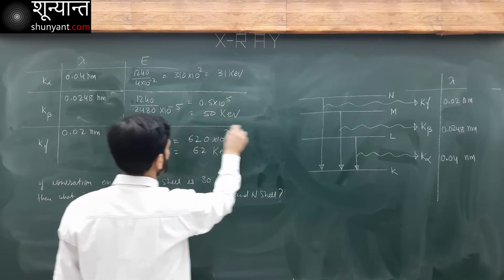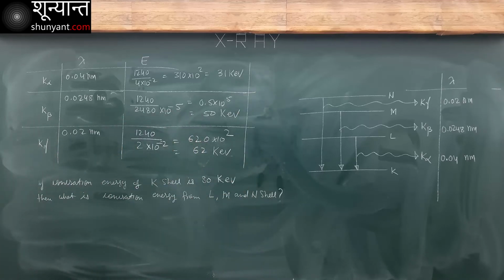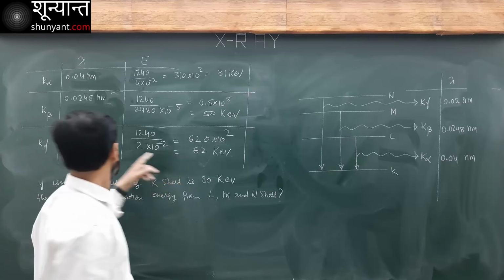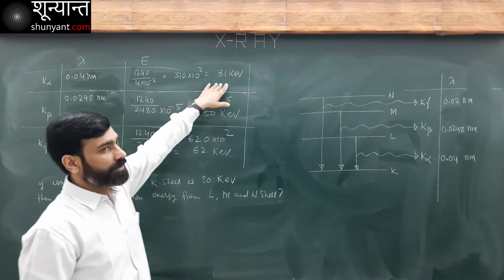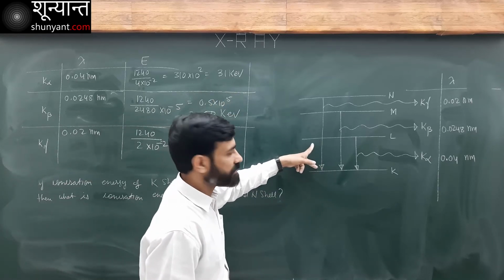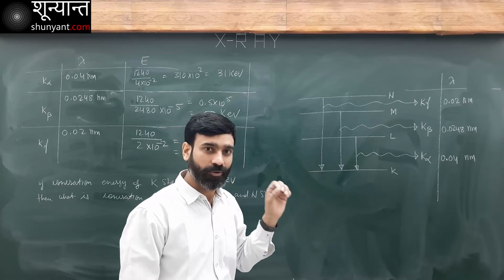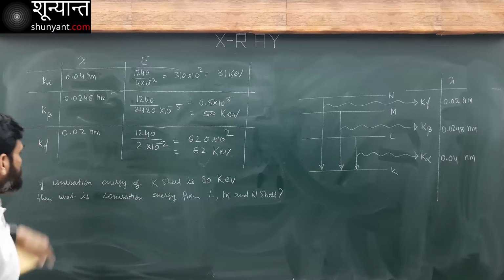Now what are these values? These are the energy differences. This corresponds to K alpha. K alpha energy is 31 kilo electron volt. That means this energy difference is 31 kilo electron volt. Now similarly for the others also.